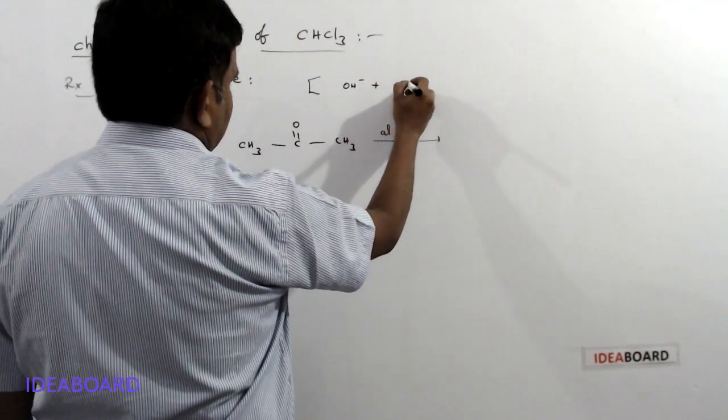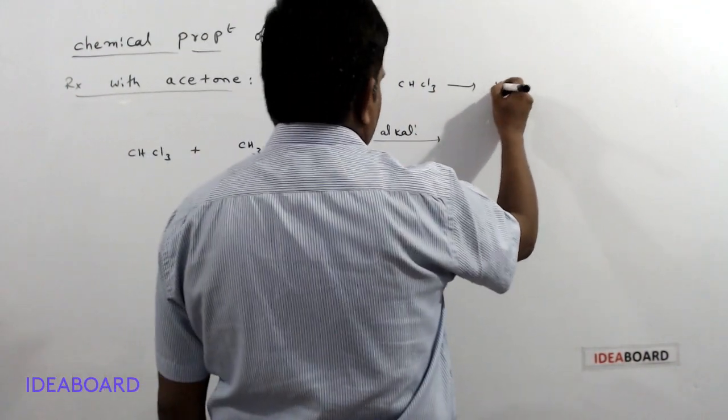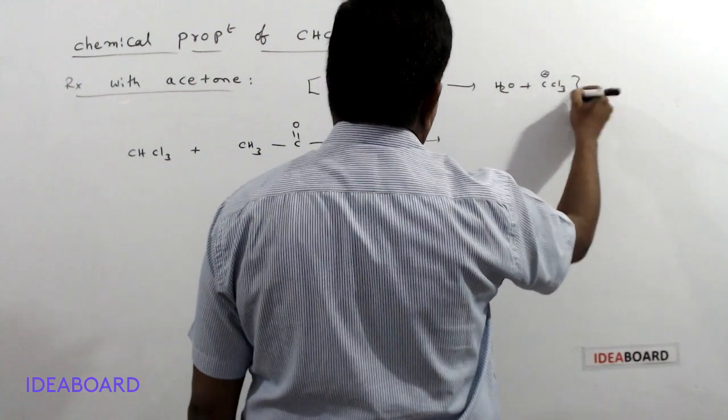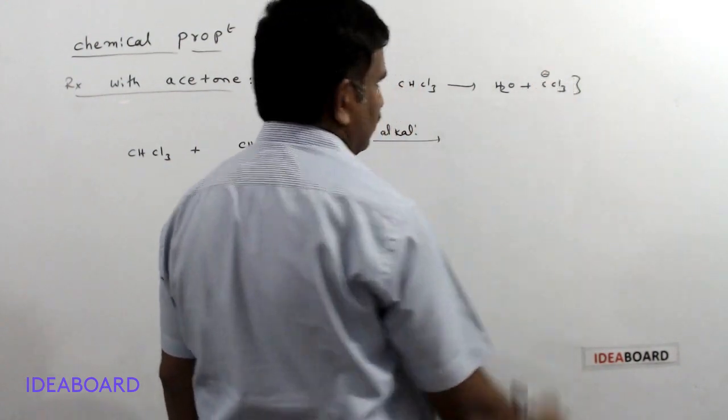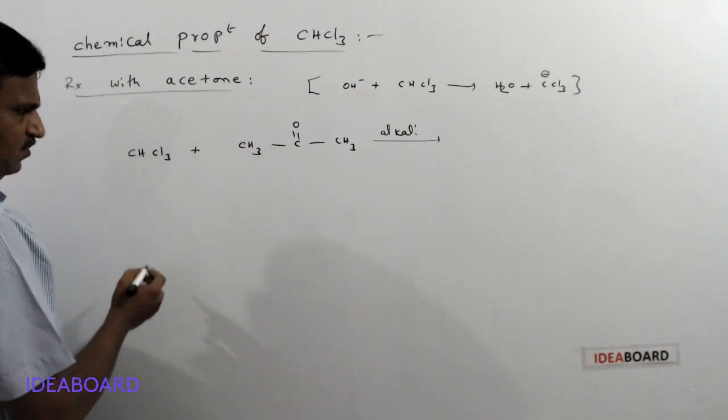OH minus and CHCl3 are converted to H2O and CCl3 minus. This CCl3 minus is a nucleophile. That CCl3 minus attacks this carbon atom.